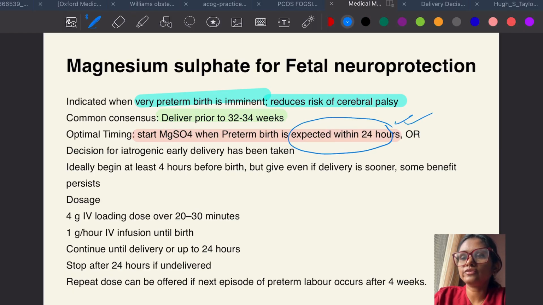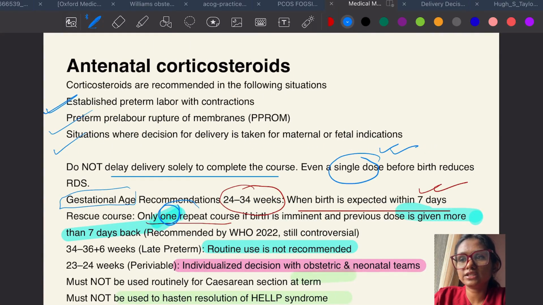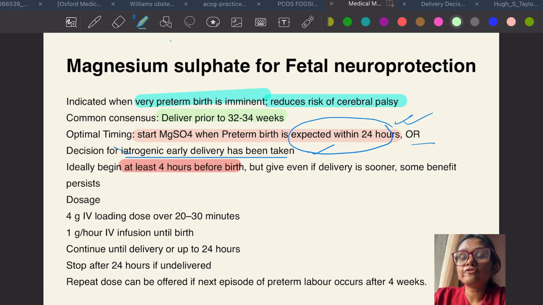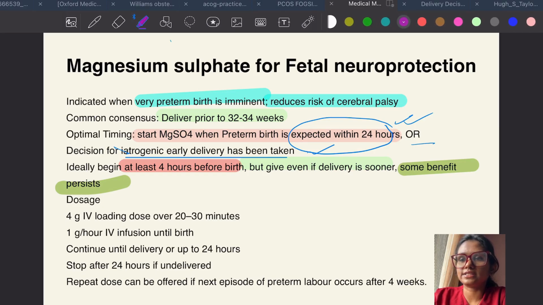Here you have to give when birth is expected within 24 hours, whereas antenatal corticosteroid for lung maturation you have to give when birth is expected within 7 days. Okay, right, or decision of iatrogenic early delivery has been taken. Ideally it should begin 4 hours before the birth. Okay, but give it even if delivery is sooner, because some benefits might persist, right?